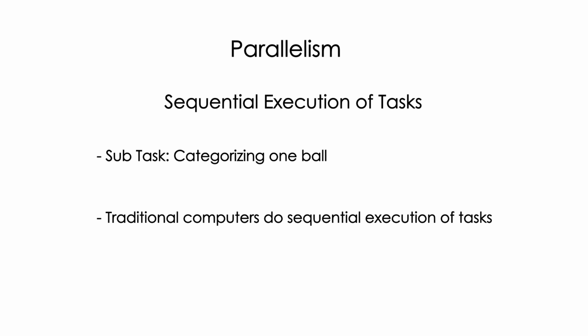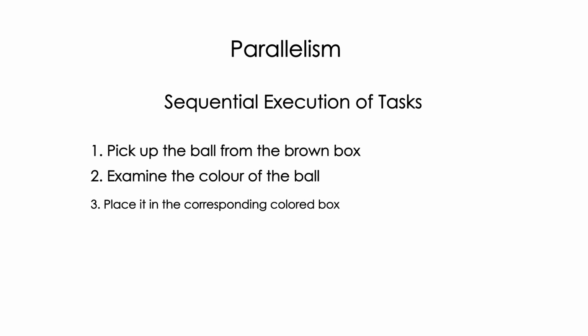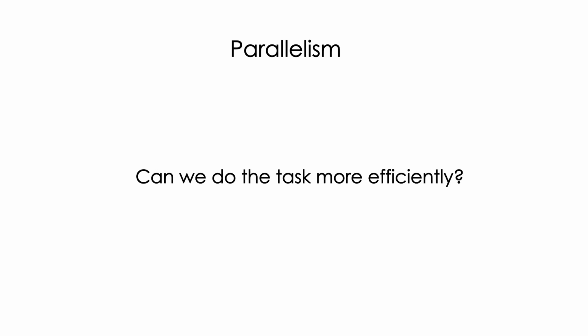This is exactly what a traditional computer does too. If you give it the instructions, say, pick up the ball from the brown box, examine the color of the ball, place it in the corresponding colored box, it will do it one after the other, albeit a little or a lot faster than human beings. Can we do it more efficiently and quickly?